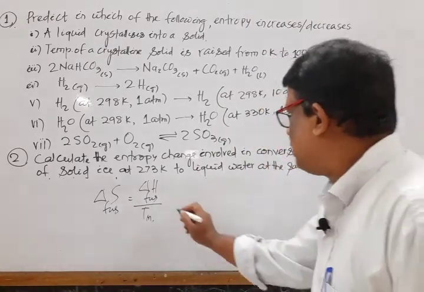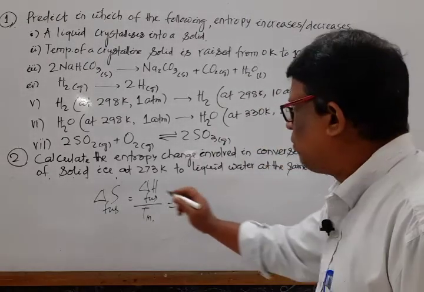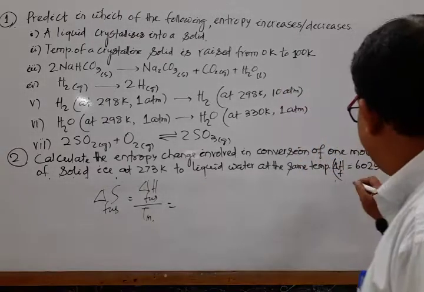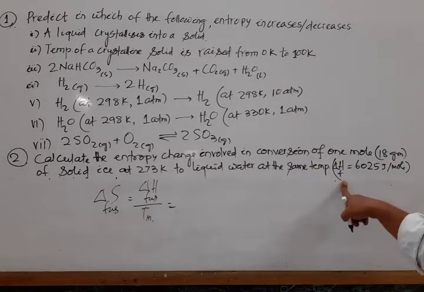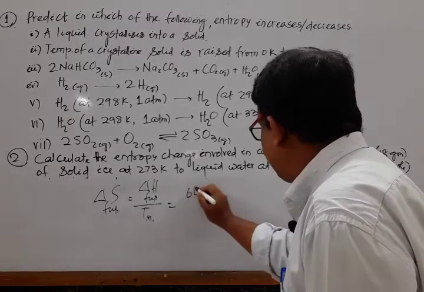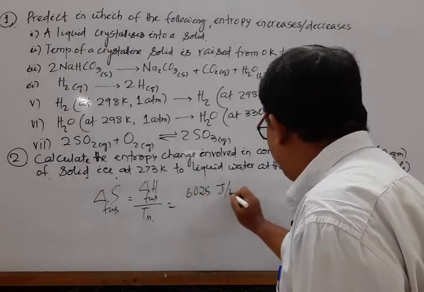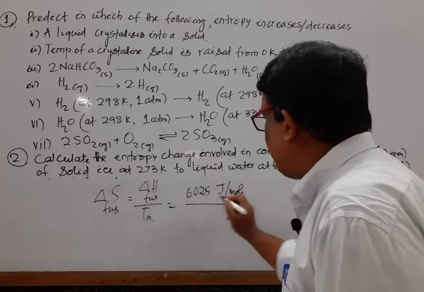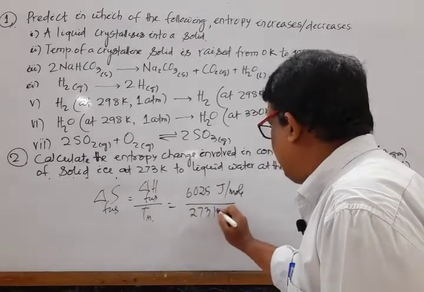If we apply and put this value, mark that, given the latent heat of fusion is 6025 joule per mole divided by 273 Kelvin.